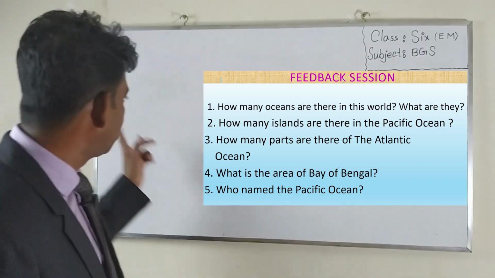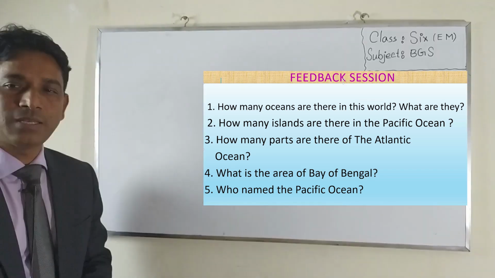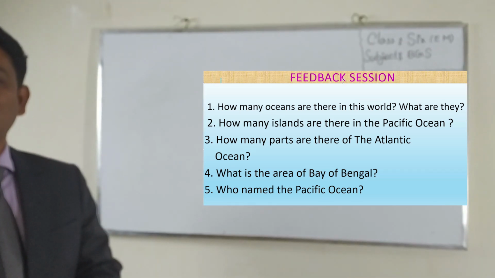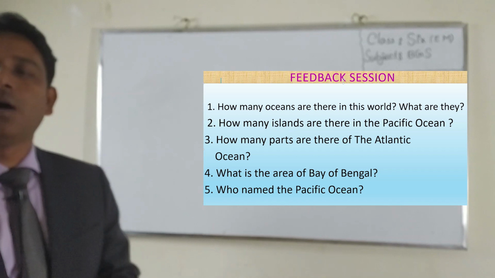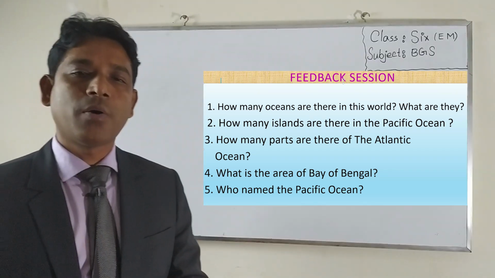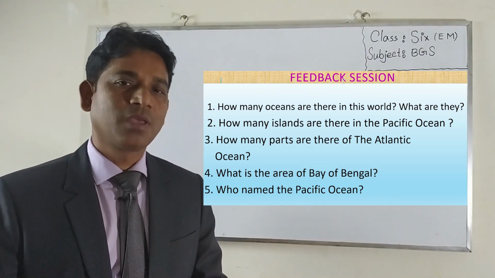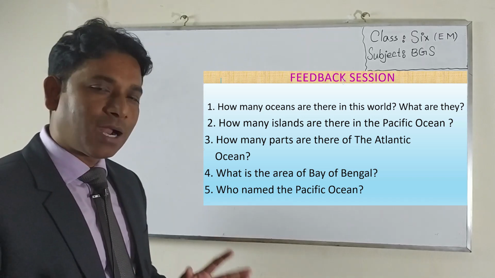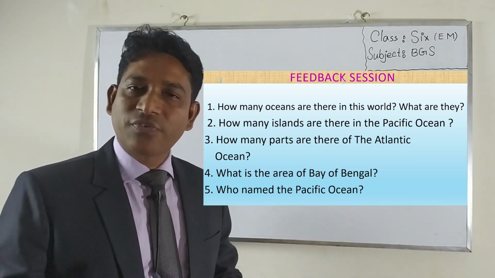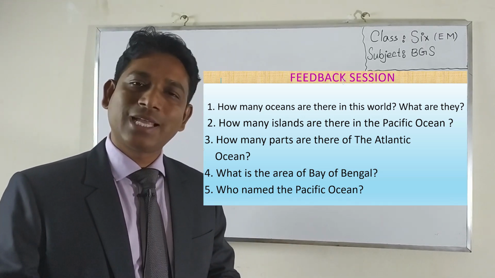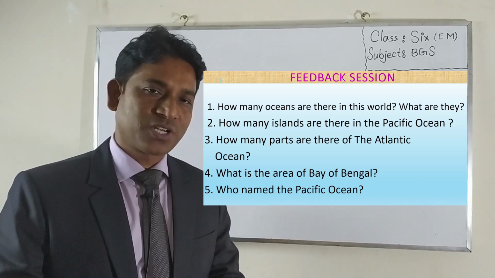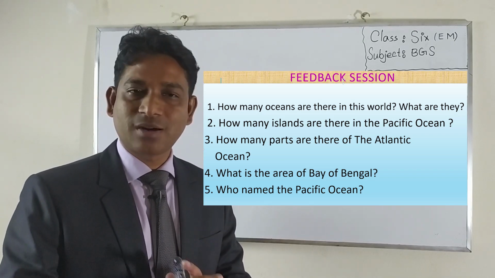So let's see question number 2. Let's see who can tell me how many islands there are in the Pacific Ocean. How many islands? Who can tell me? Yes, there are 25,000 islands in the Pacific Ocean, right? Your answer is correct.